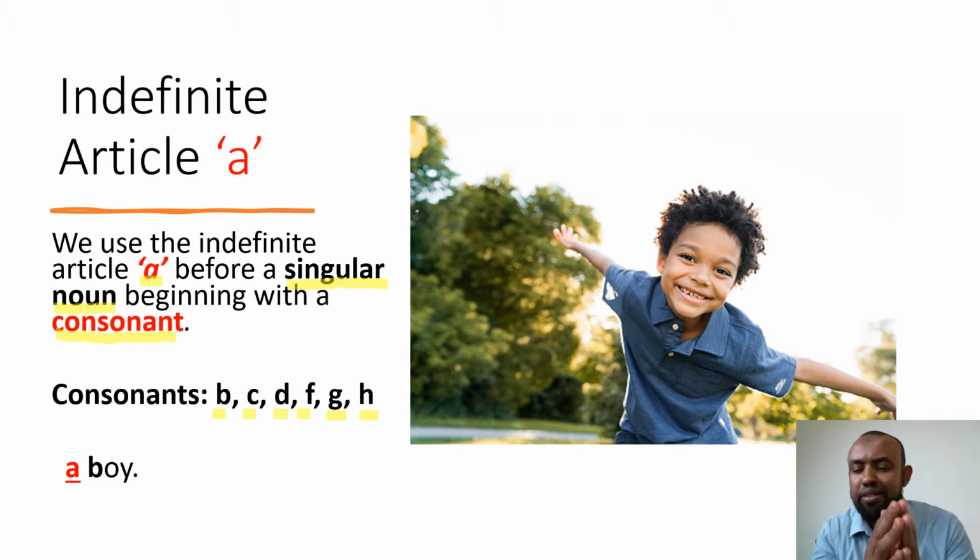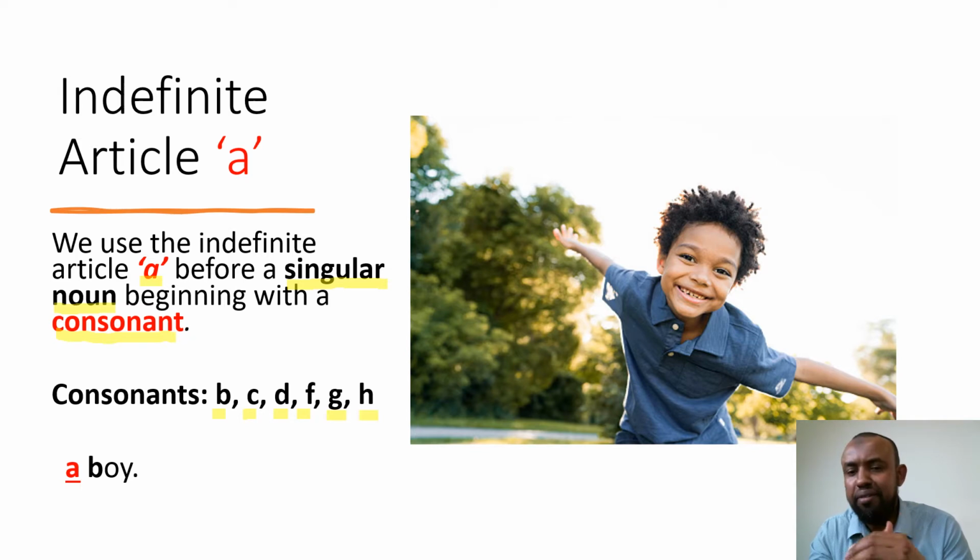So these are the consonants. Okay, so a way of understanding the consonants is the non-vowel letters.